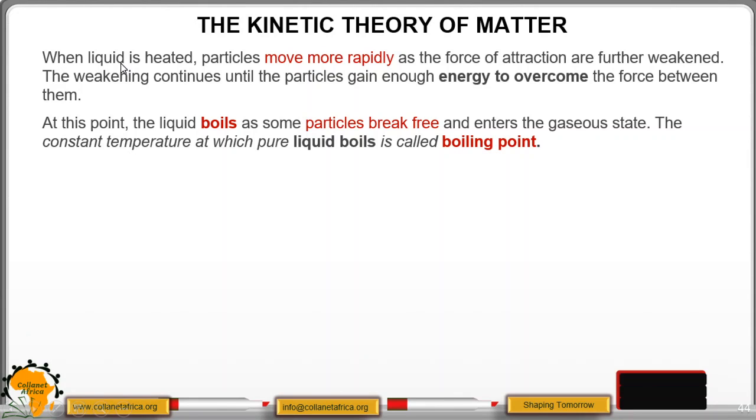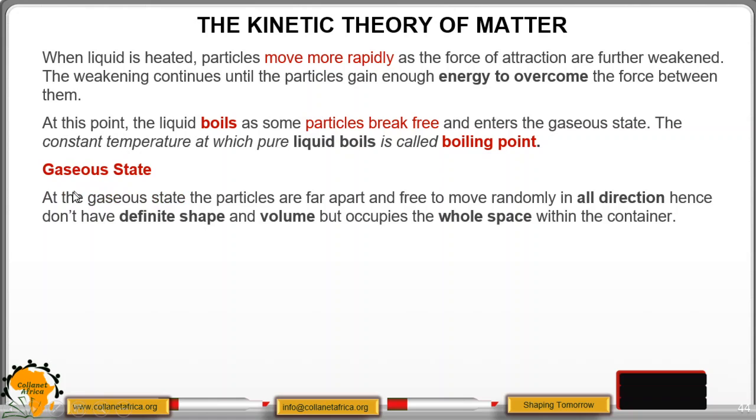When a liquid is heated, particles move rapidly as the forces of attraction are further weakened. The weakening continues until the particles gain enough energy to overcome the force between them. At this point, the liquid boils as some particles break free and enter the gaseous state because they have gained enough energy to move out. The constant temperature at which pure liquids boil is therefore referred to as the boiling point.